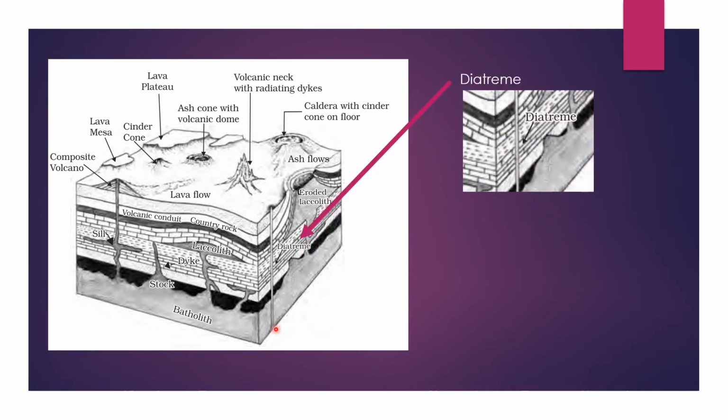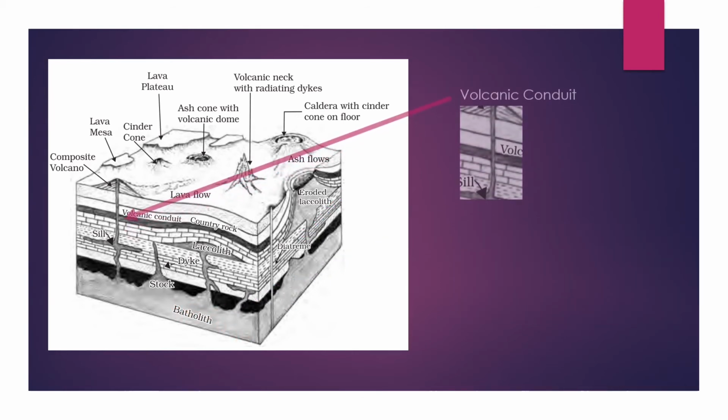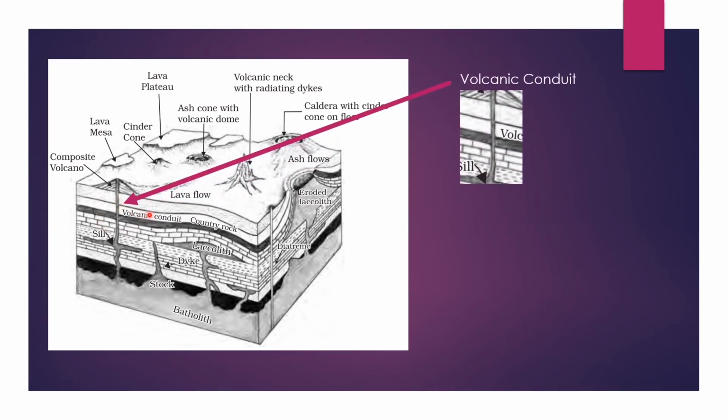The pipe-like structure that connects from the asthenosphere to the Earth's surface is called diatreme. Batholith is nothing but a chamber of magma. These are the rocks or layers that formed below the Earth's surface.